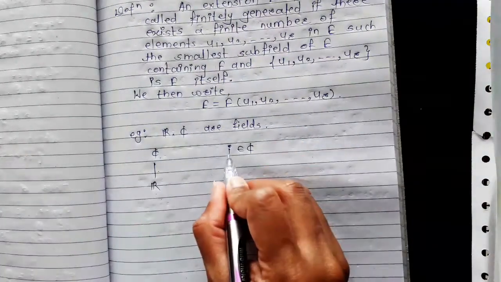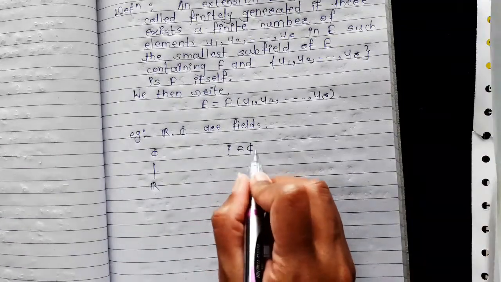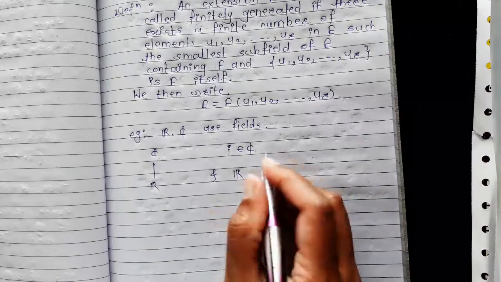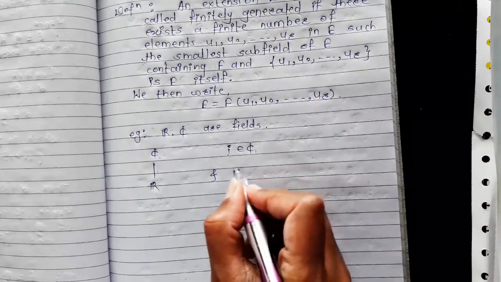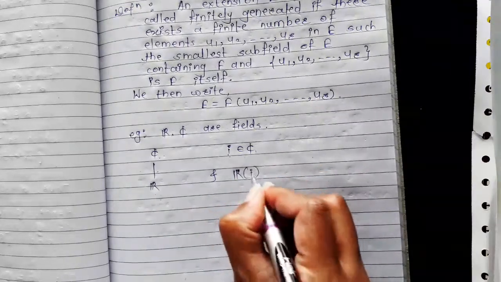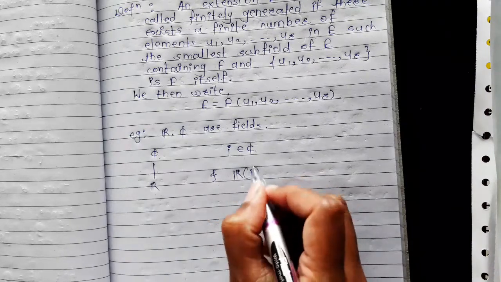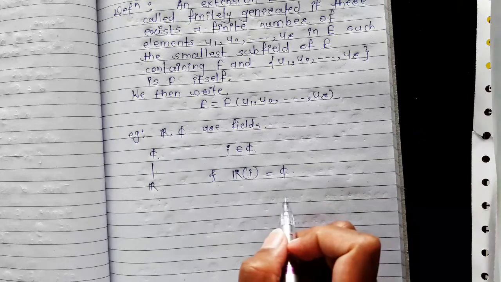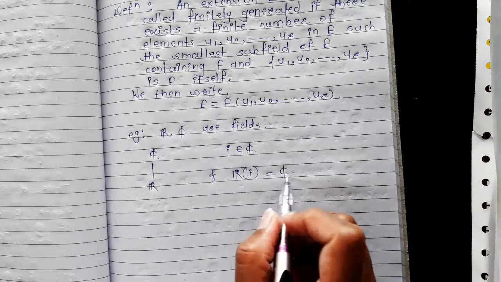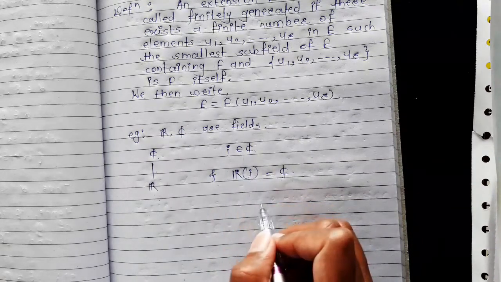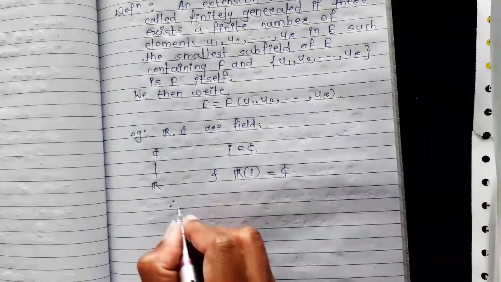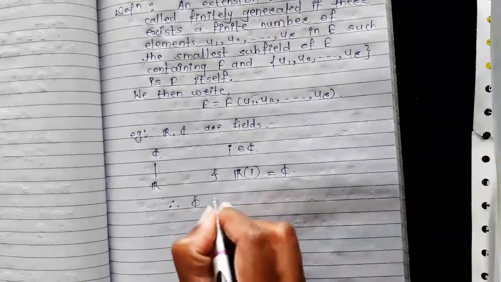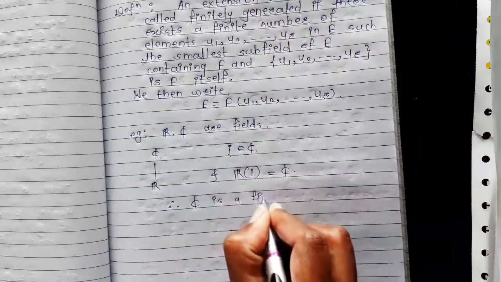If we consider the smallest subfield containing the set of reals and the imaginary number i, then this is nothing but the set of complex numbers. Therefore, by the definition of finitely generated extension, we can say that C is a finitely generated extension.